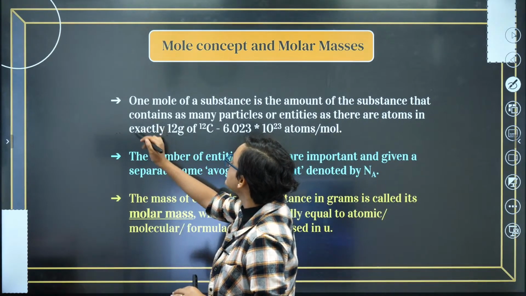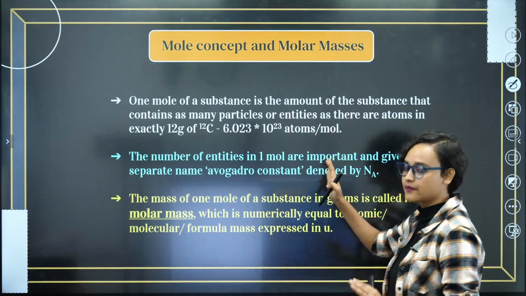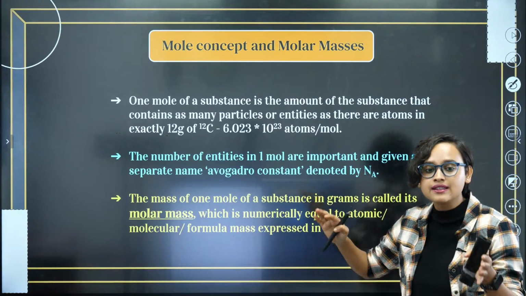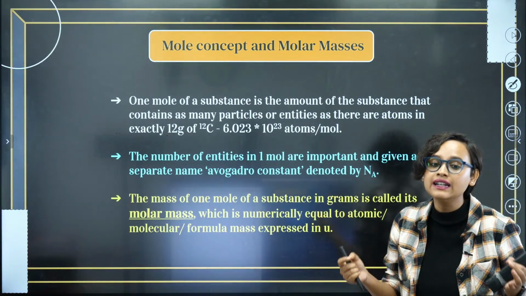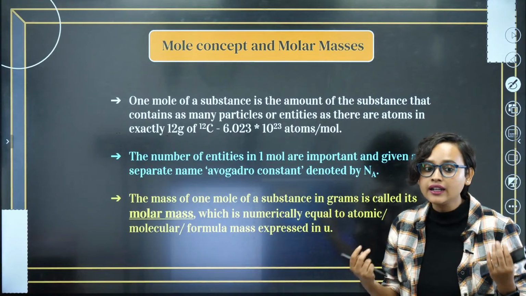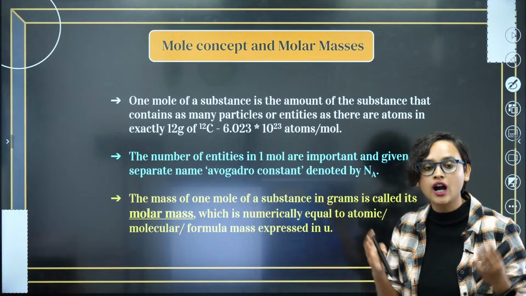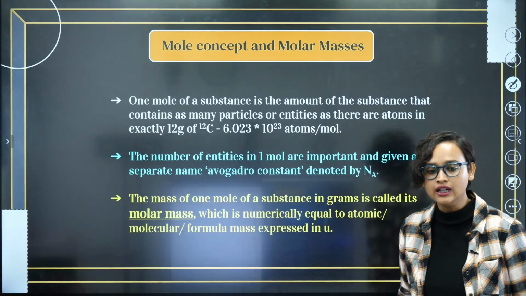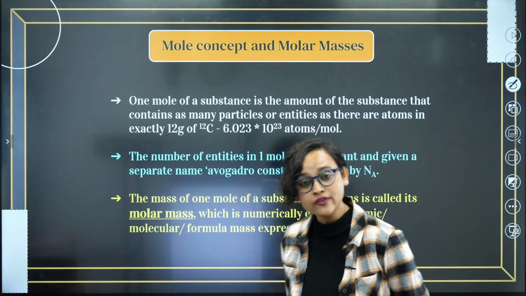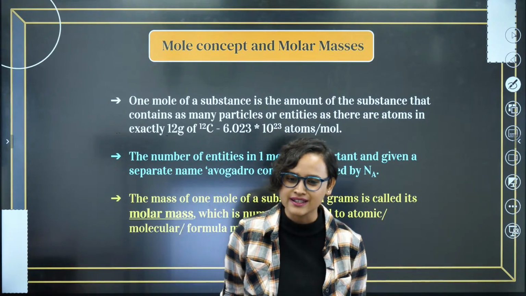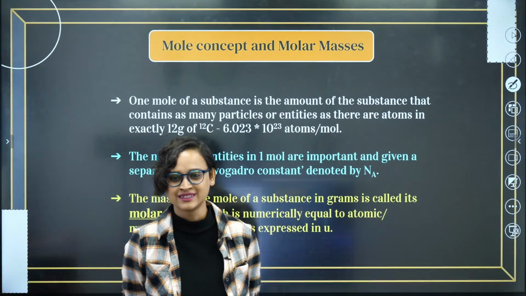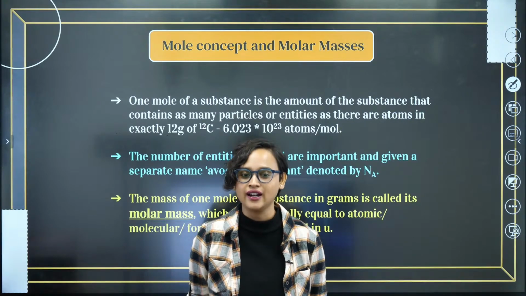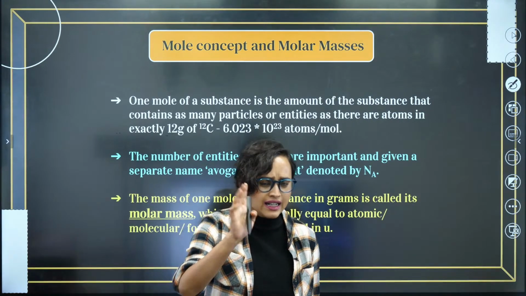The definition says that 1 mole of a substance is the amount of the substance that contains as many particles or entities as there are atoms in exactly 12 gram of carbon 12, and the number is 6.023 into 10 to the power 23 atoms per mole. Now, if I ask you if you understood, you will be like, no ma'am, what is this? We can't understand.